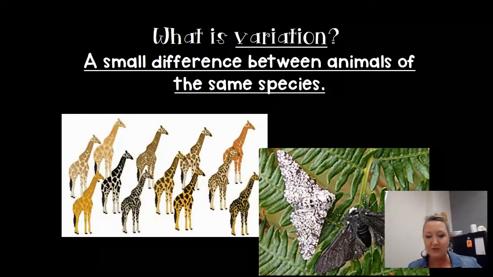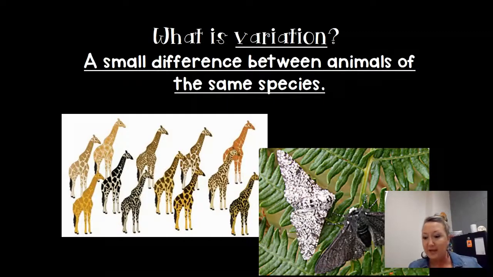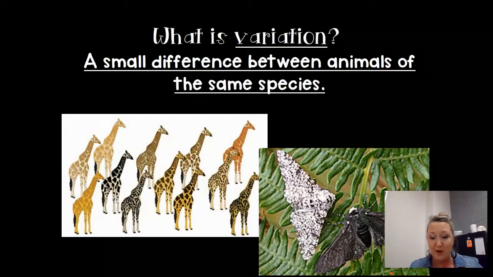Variation is that word I use, right, is when we have differences between animals of the same species, right? So, for example, you can have a white peppered moth or you can have a dark peppered moth. You can have variation between humans. You can have lighter skinned humans. You can have darker skinned humans. You can have giraffes with lots of different patterns and shapes to their coat.